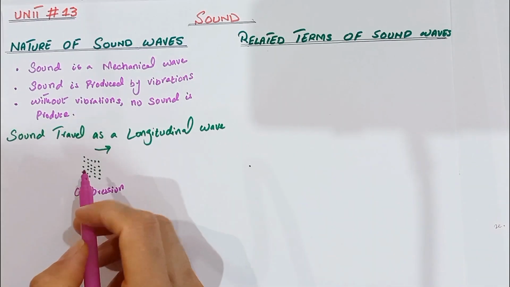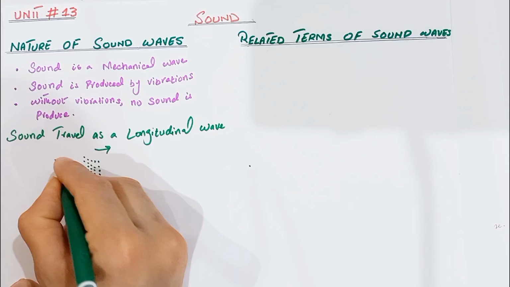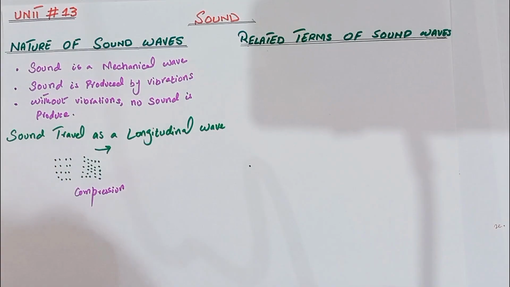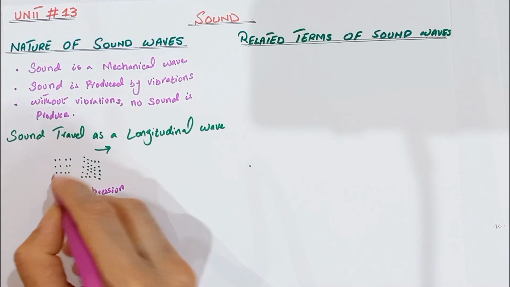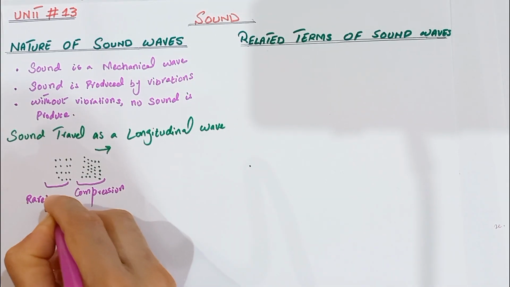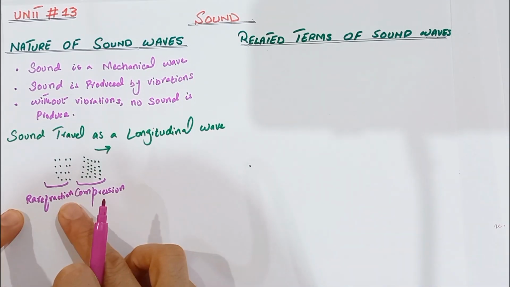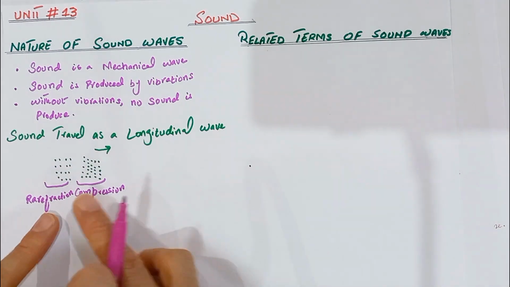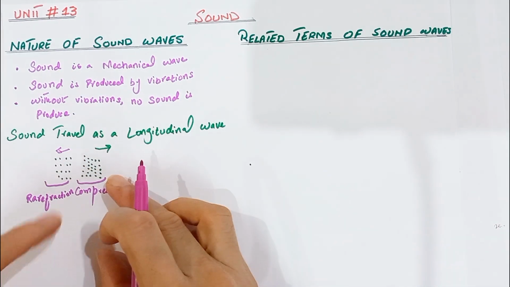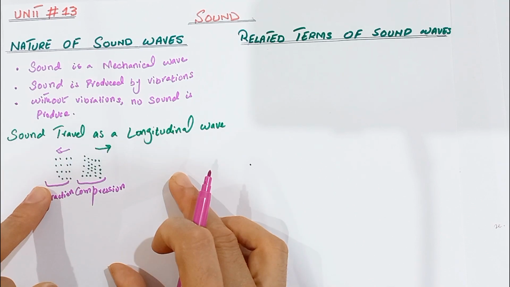When these particles move backward, they produce the rarefaction. The less crowded region is called the rarefaction. The most crowded region is called the compression. We know that when the source vibrates, particles move forward and backward. When the particles move forward, they produce the compression in the wave. When they move backward, they produce the rarefaction of the wave.